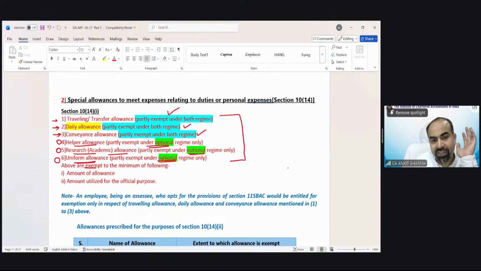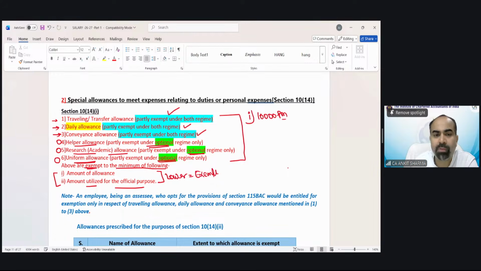How much amount is exempt? The provision says the exemption is the minimum of the following: the amount of allowance or the amount utilized for official purpose. So the lower value is going to be exempted. Very simple calculation. For example, suppose for traveling you are receiving 10,000 rupees per month. The employer provides you 10,000 rupees per month for traveling or transfer allowance.